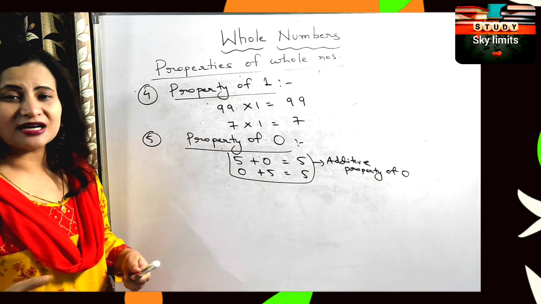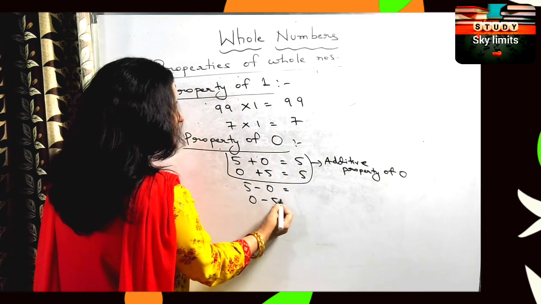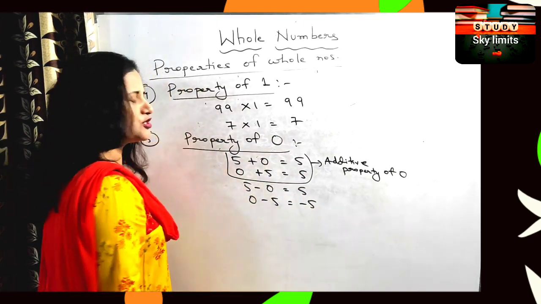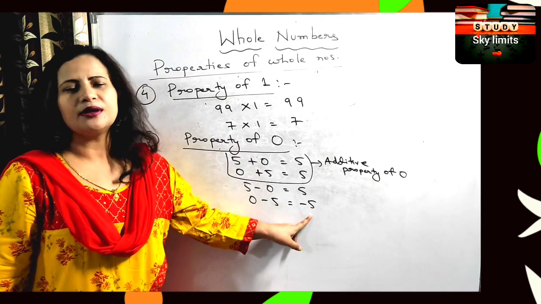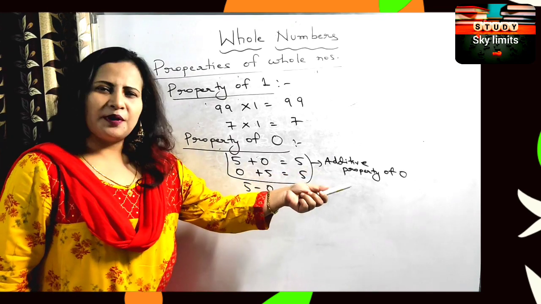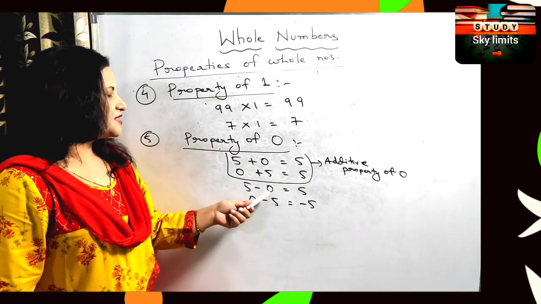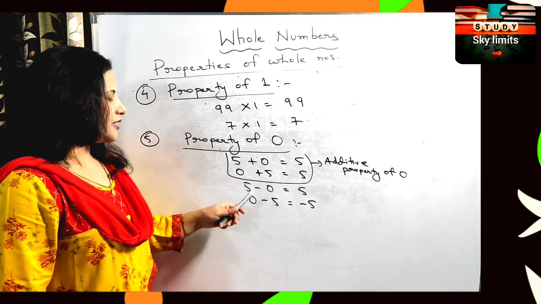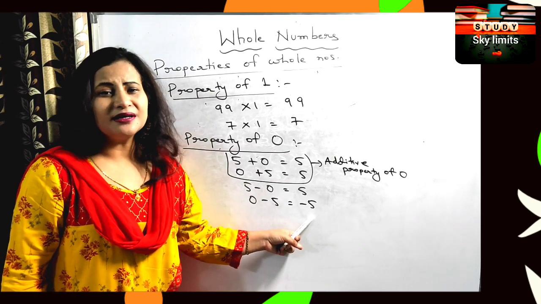Now, what about subtraction? Let us check it. 5 minus 0 and 0 minus 5. 5 minus 0 will give me 5. But 0 minus 5 will give me how much? Now you know integers, it's minus 5. It's not a whole number. It cannot be defined here in this case. So if 0 is subtracted from any number, the answer is the number itself. But if any number is subtracted from 0, the answer is not the number itself.